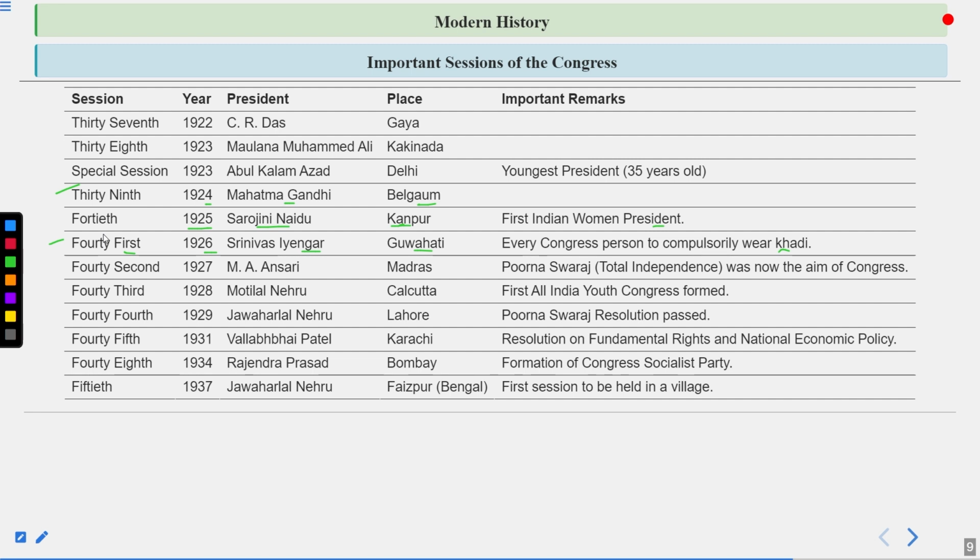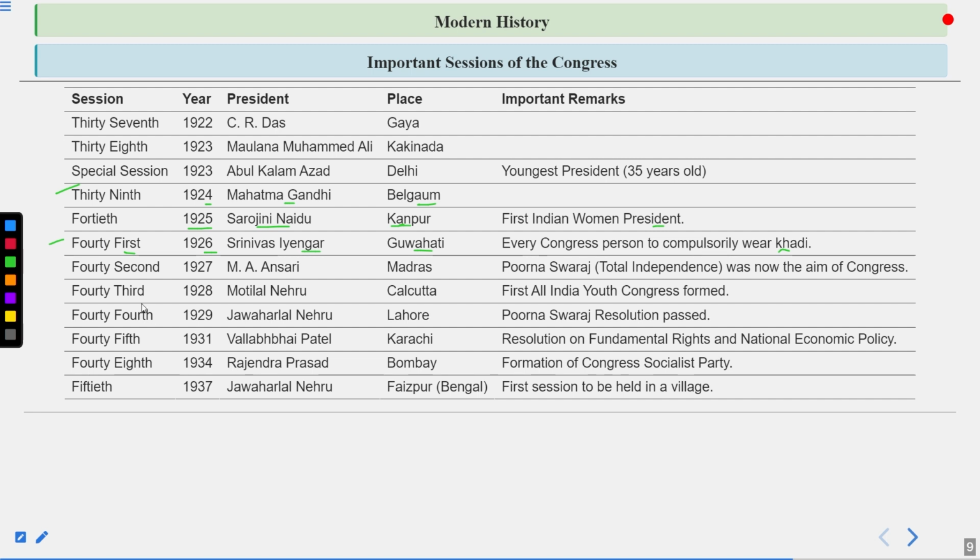There were also some other rules to become a member of Indian National Congress. Every day, every person of Indian National Congress had to weave the khadi and also make clothes. That is also another particular point to become a member of INC. So that was done.